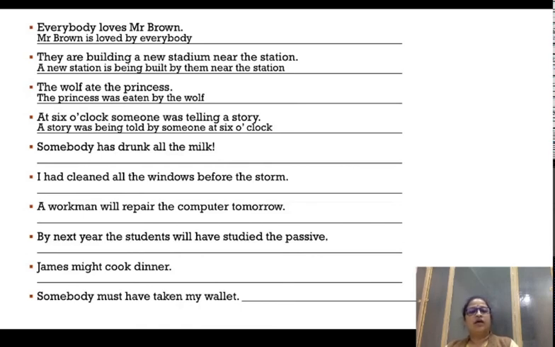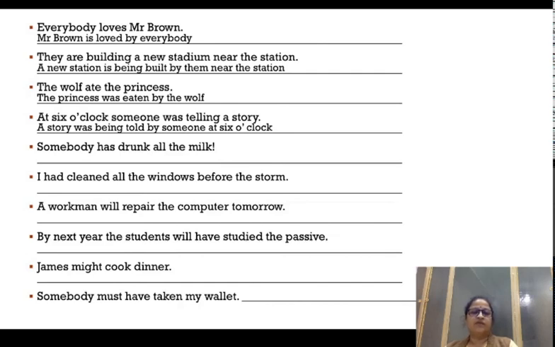At 6 o'clock will come after someone, or you can also read it another way. You can keep at 6 o'clock still at the beginning and read: at 6 o'clock a story was being told by someone. That would also be correct. Somebody has drunk all the milk. Has drunk indicates the tense simple present perfect. Has drunk: drink, drank, drunk.